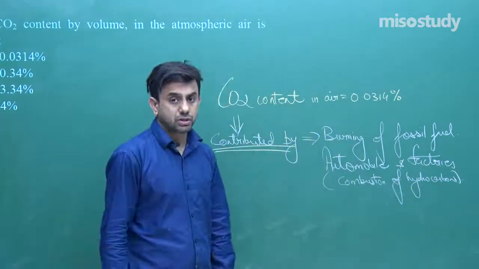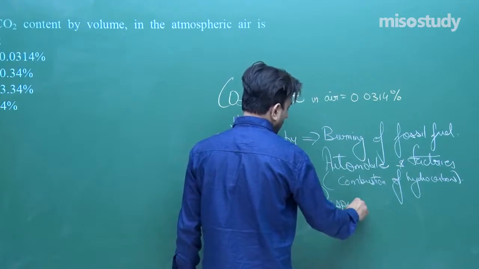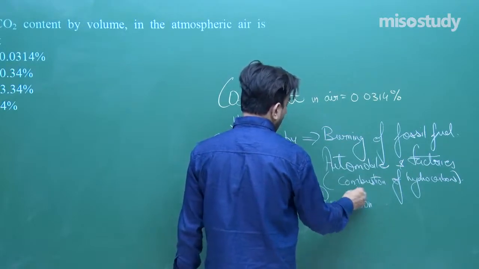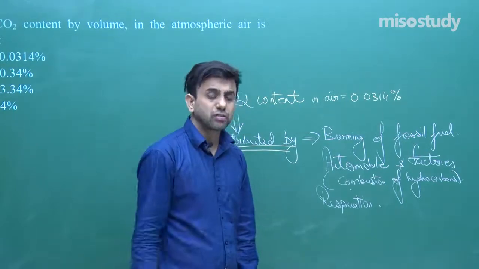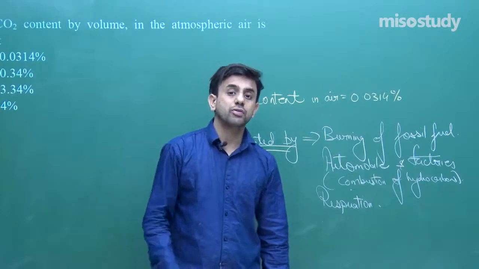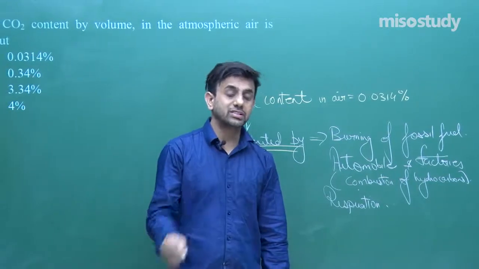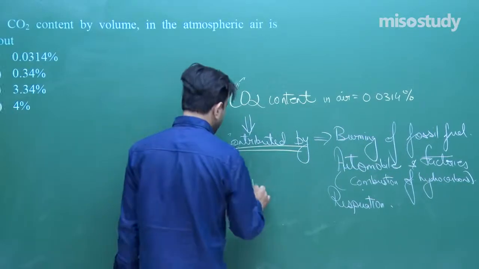Then respiration, right? Respiration also contributes to carbon dioxide. Okay, so these are some of the things. Along with this, there are so many things which will increase the amount of carbon dioxide in the atmosphere. And how is it reduced?